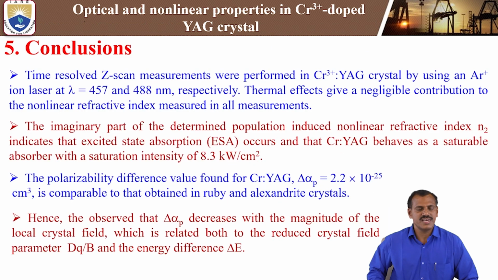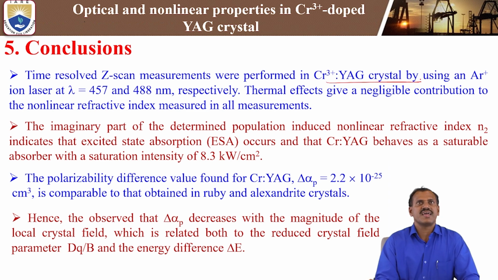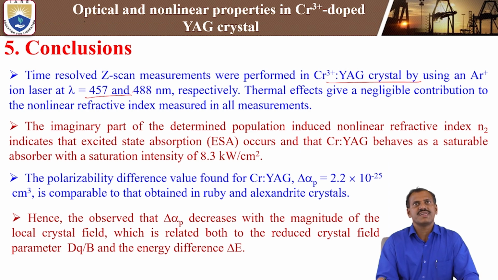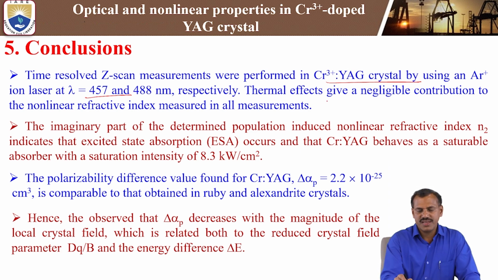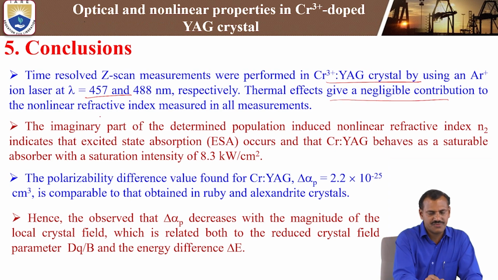Next, coming finally to the conclusions. The time-resolved Z-scan measurements were performed in the chromium 3+ doped YAG crystal by using an argon ion laser, lambda equal to 457 nanometer and also 488 nanometer respectively. Thermal effects give a negligible contribution to the nonlinear refractive index.